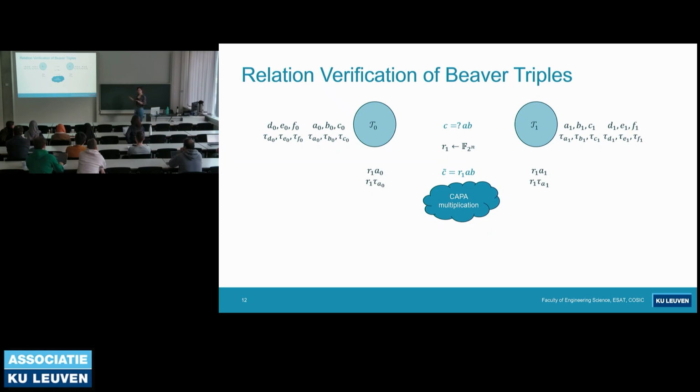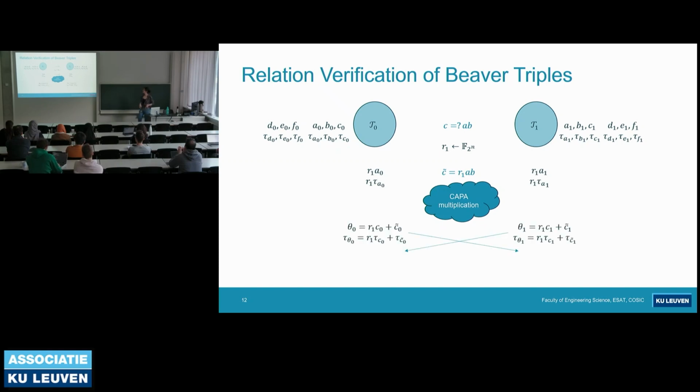And then they use the kappa multiplication that I explained in the previous slide. And here is where they use the second Beaver triple, because to blind the inputs of the multiplication, we need a Beaver triple, and this is where DEF comes into the stage. The output of the kappa multiplication is C tilde, which is R1 times A times B.